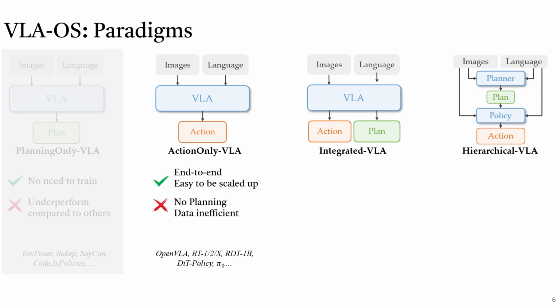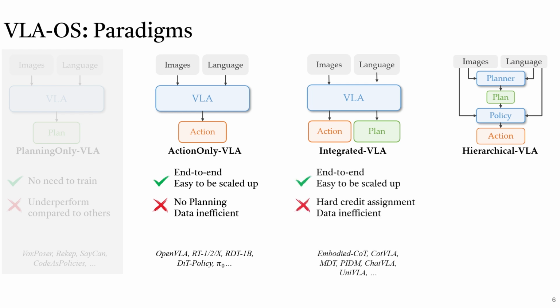The third paradigm is integrated VLA, which uses a monolithic network to simultaneously generate task planning outputs and robot actions. For example, Embodied CoT generates language task planning outputs as chain of thoughts before generating robot actions. These methods are in an end-to-end fashion. However, it is hard to do credit assignment to determine which part has played a role or which part has done poorly, because the action does not explicitly use the planning outputs.